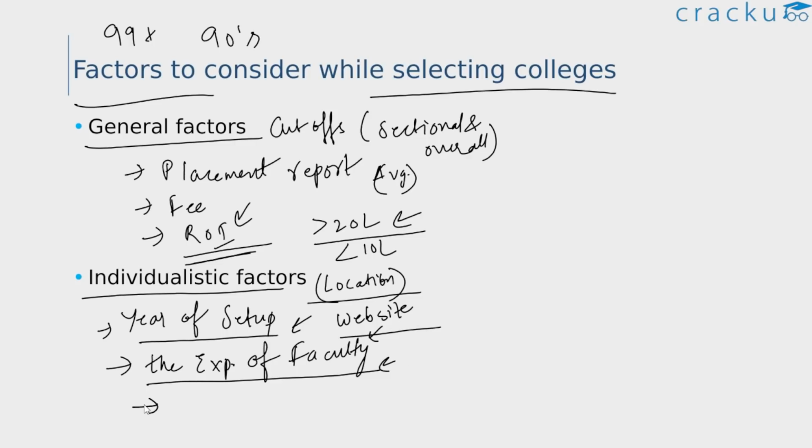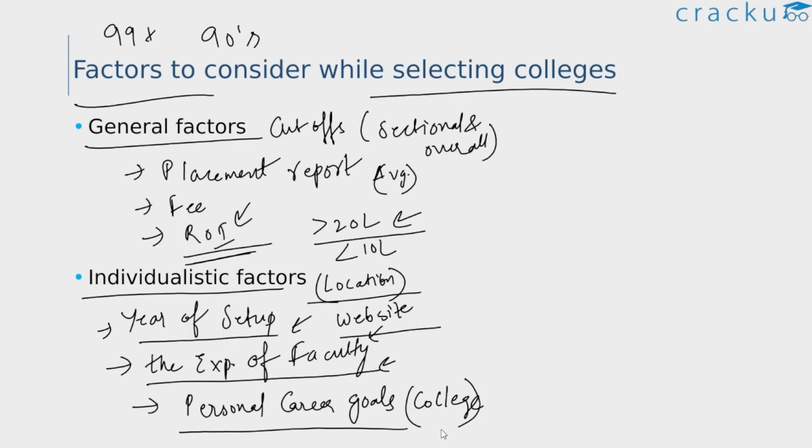And finally, the other most important factor would be your personal career goals. So what do you wish to do in the long term? Is there any particular specialization that you are aiming at? Is the college offering that specialization? Is the college well established as far as that particular area is concerned?